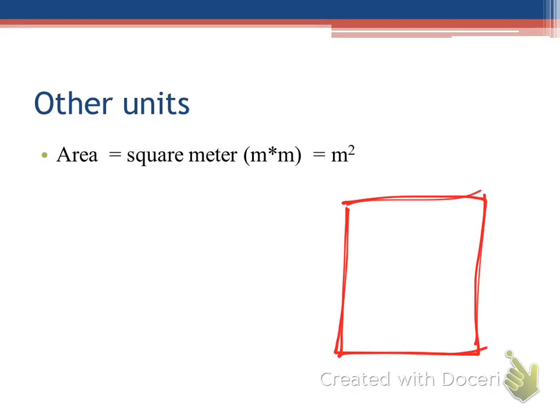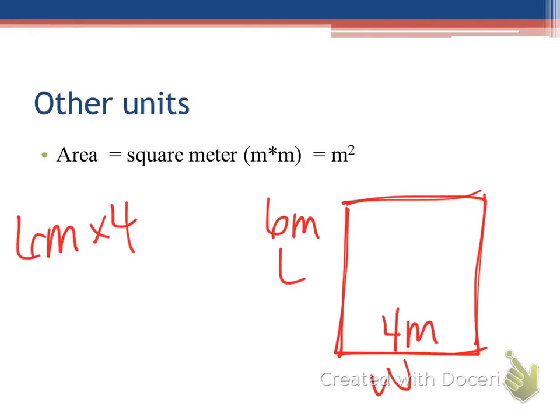How do you find the area? Yeah, length times width. Okay? So that means if this side is 6 meters and this side is 4 meters, I'm taking 6 meters times 4 meters, which gives me 24 meters squared, because I took my unit times my other unit.